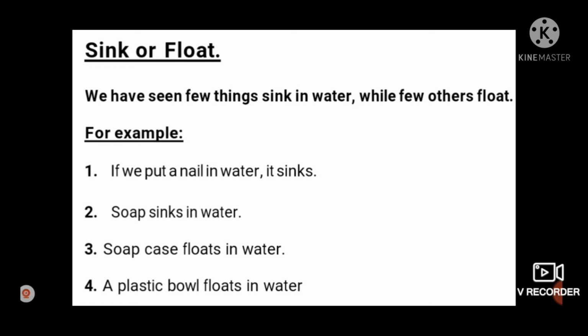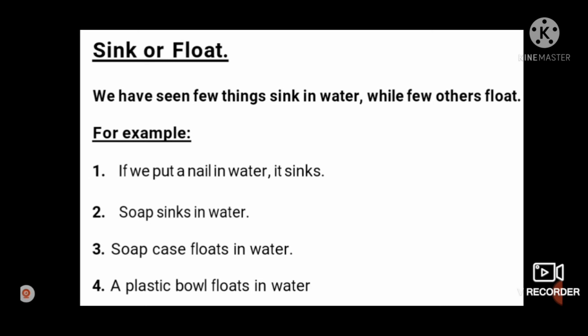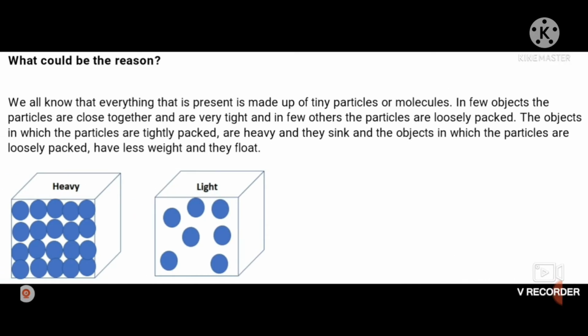For example, if we put a nail in water, it sinks. Soap sinks in water. A soap case floats in water, a plastic bowl floats in water. So you have done all these experiments also. Now what is the reason behind this?